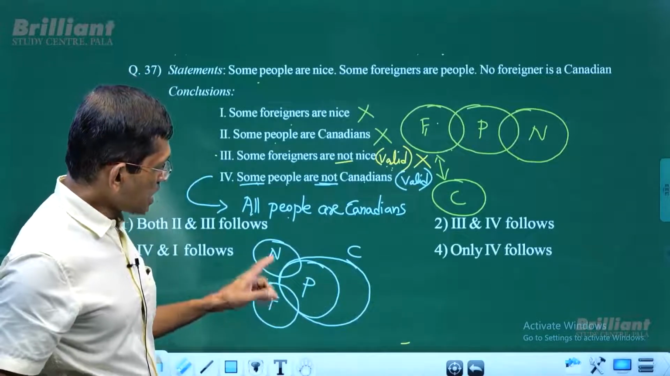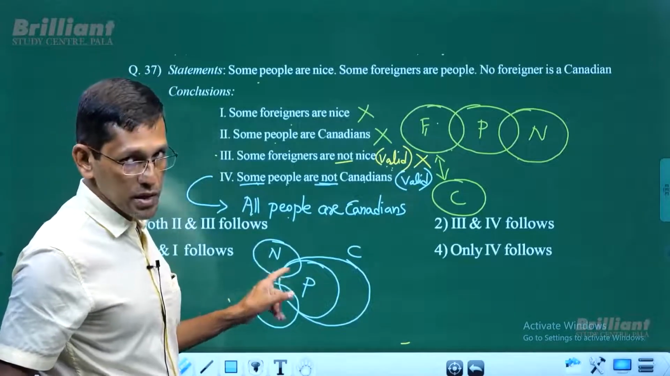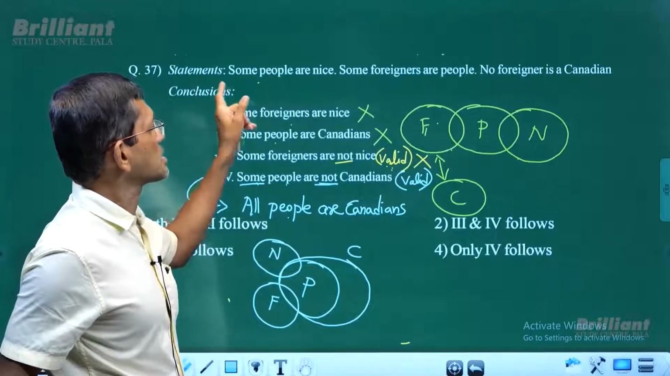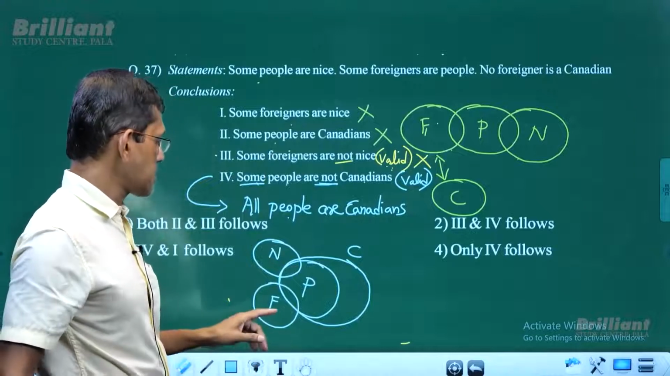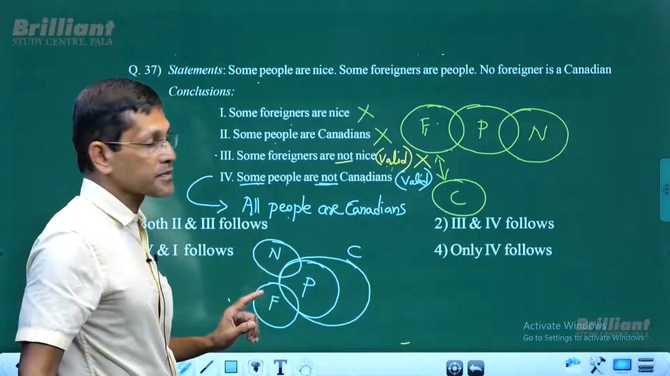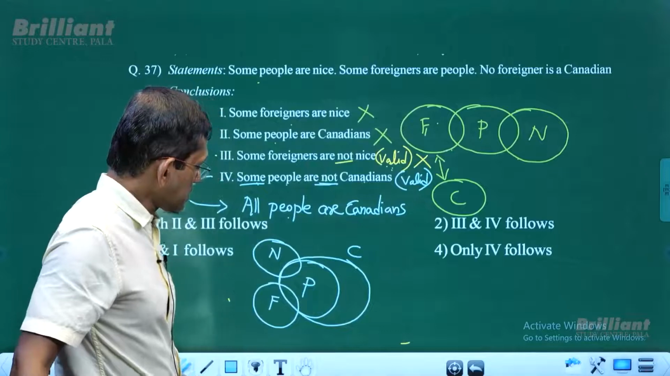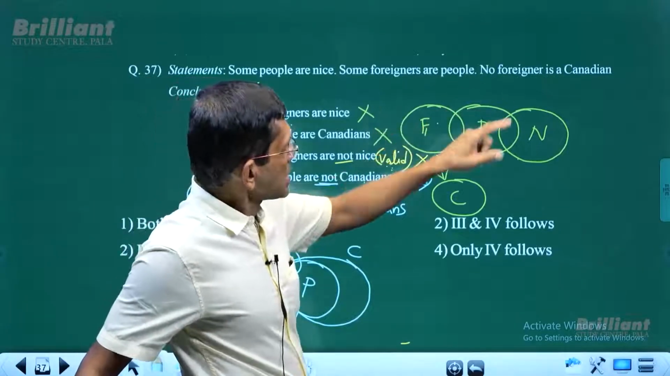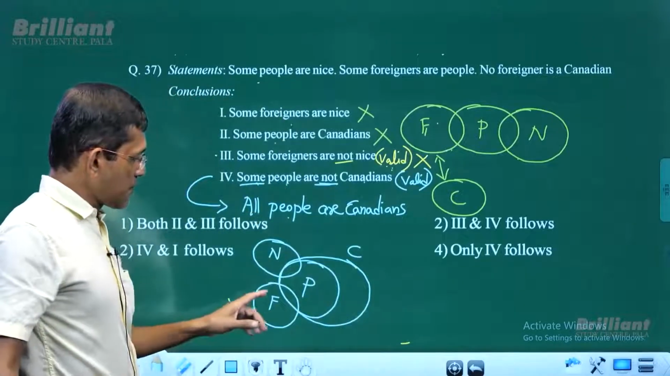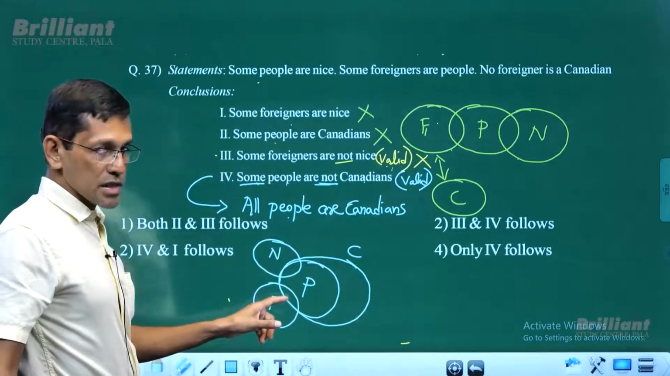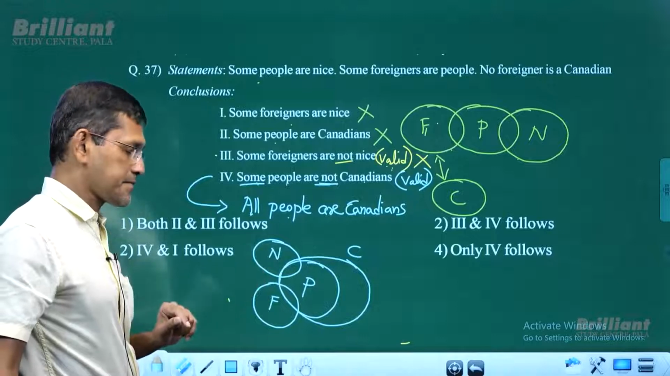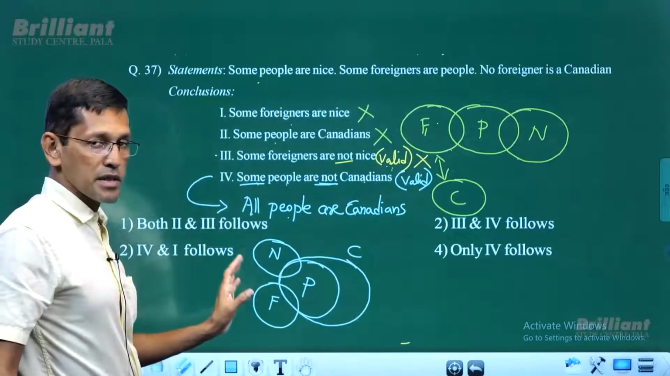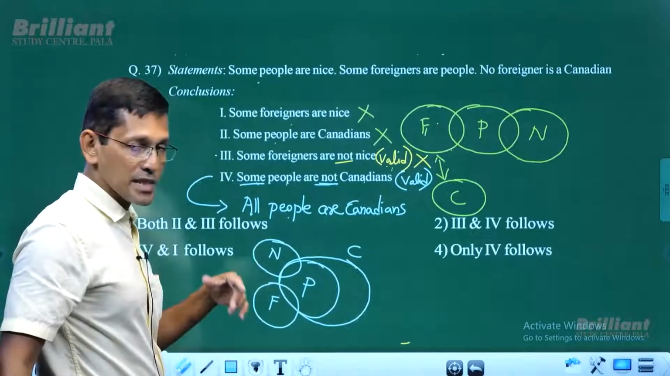And now we look at this new diagram with the given statements. These are the given statements. Some people are nice. Well, some people are nice. That's correct. And some foreigners are people. Well, some foreigners are people. That's perfectly all right. No foreigner is a Canadian. In this case, there is an intersection between foreigner and Canadian. So the statement says no foreigner is a Canadian. That means this new diagram doesn't exist.